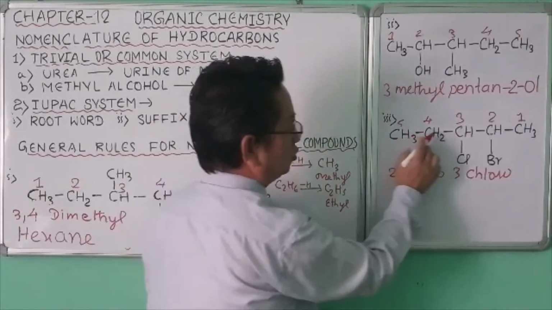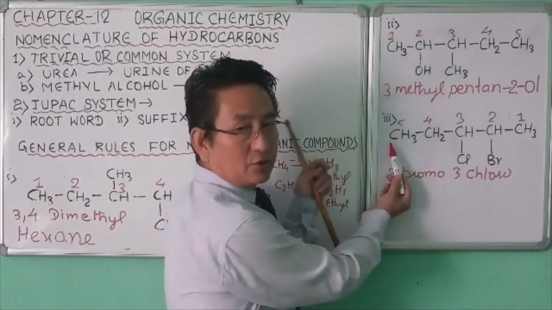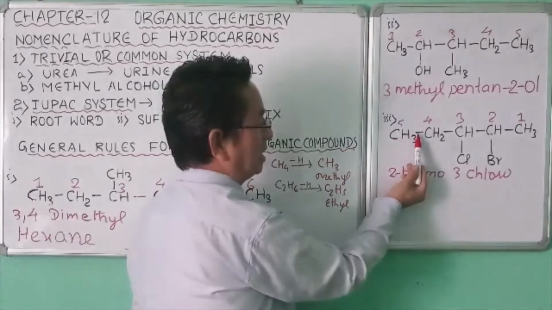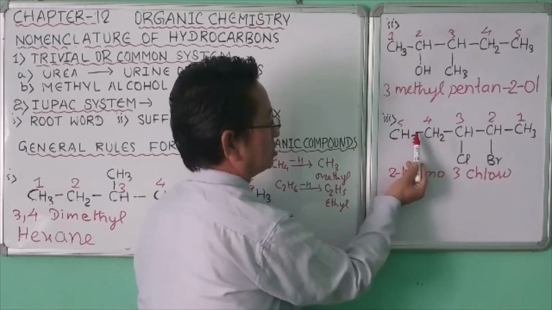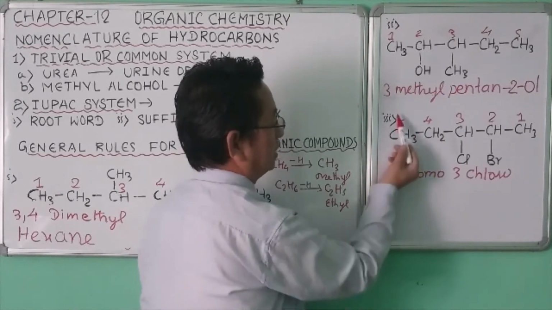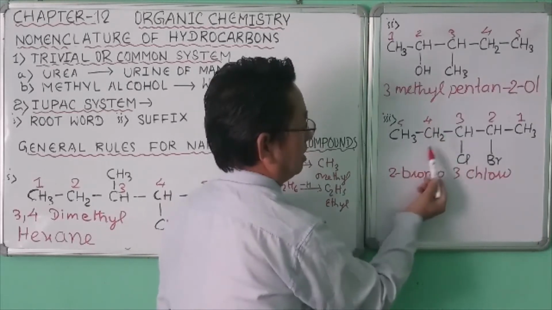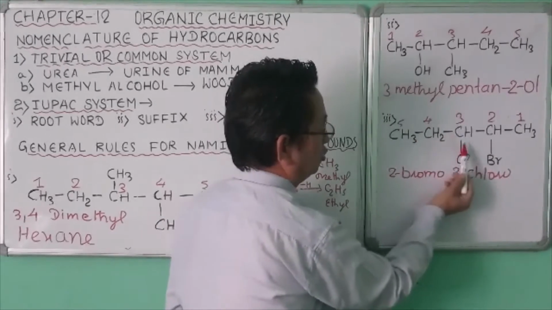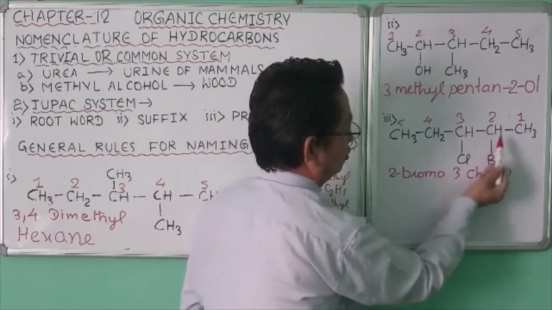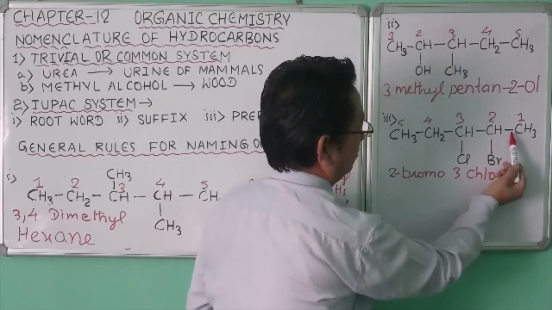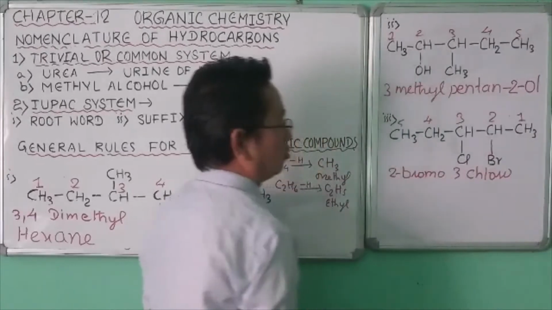Now here 1, 2, 3, 4, 5 carbon atoms. Carbon is tetravalent. As you can see here, for this carbon 1, 2, 3, 4. For this carbon atom 1, 2, 3, 4. We'll write hydrogen here. For this carbon atom 1, 2, 3, 4. We'll write hydrogen. For this carbon atom 1, 2, 3 and this hydrogen here. Then for this carbon atom 1, 2, 3, 4. For this carbon atom 1, 2, 3, 4. We'll write hydrogen here. So all single covalent bonds.